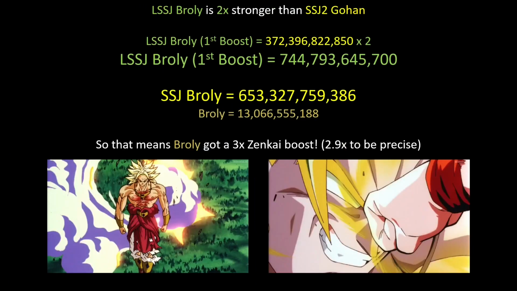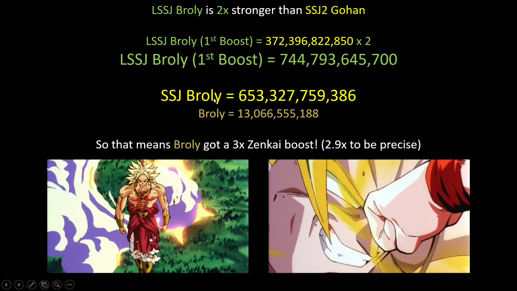And now we go back to Broly. So legendary Super Saiyan Broly is 2 times stronger than Super Saiyan 2 Gohan from the Buu Saga. As you can see, he tanked his punch here. And this is a Super Saiyan 2 Gohan before the Kai ritual, and at that time his power was 372 billion. And we know that legendary Super Saiyan Broly is in his first boost because this is his regular Super Saiyan form, and then after he got the first boost, he went into his bulky legendary Super Saiyan form.